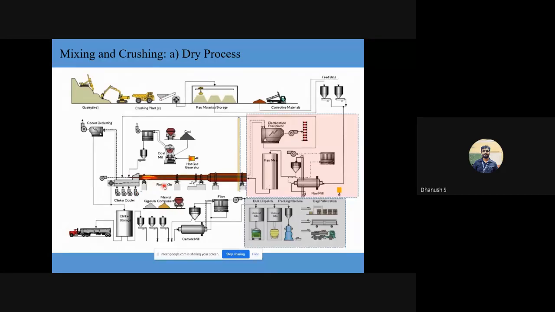Okay, now one more thing you need to notice here is at the other end of the kiln, you also have something going to the electrostatic precipitator, and there is some emission that's going outside. Okay, does anyone know what purpose the electrostatic precipitator serves? I think you guys must have studied about electrostatic precipitator before. Yes or no?